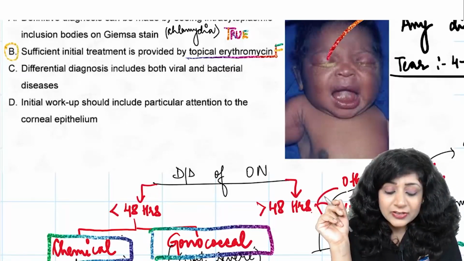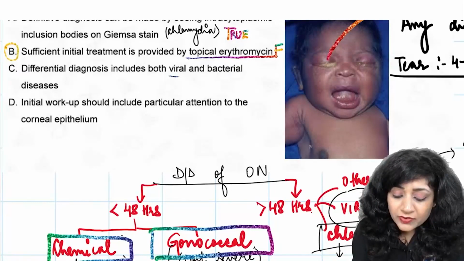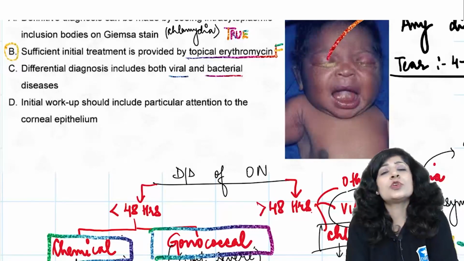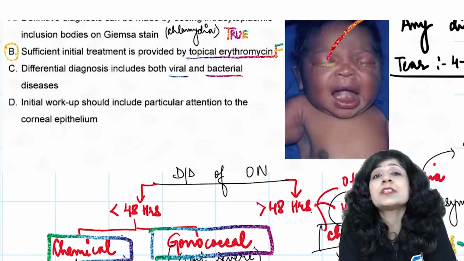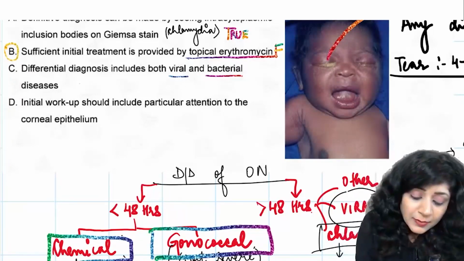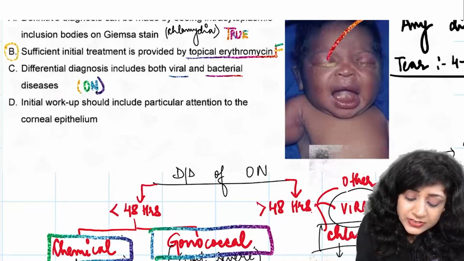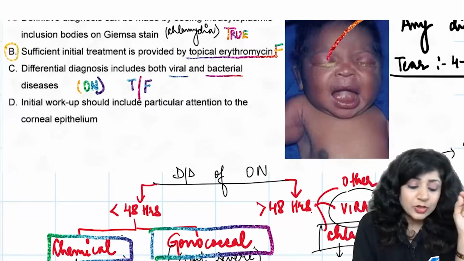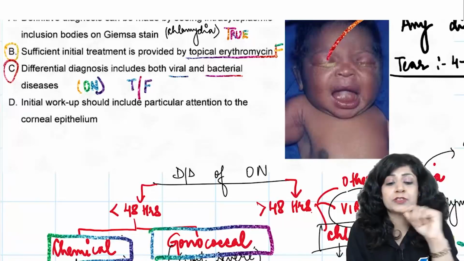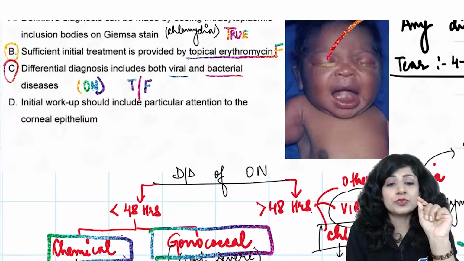Then number C, differential diagnosis includes both viral and bacterial diseases. Do you have both viral and bacterial diseases in your differential diagnosis when you are thinking about ophthalmia neonatorum? Is it true or false? So write the option number C and give true or false. For C, now you have to tell me.